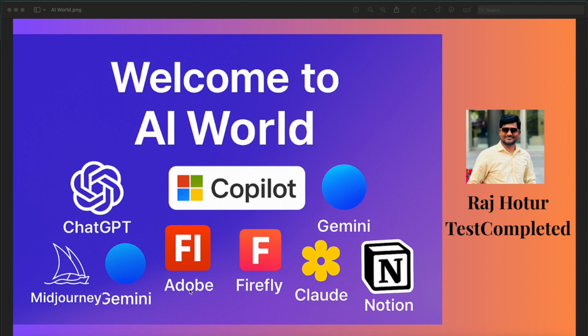There is ChatGPT, there is Microsoft Copilot, there is Google Gemini, Midjourney, Firefly. There is another tool called Claude, and there is one more tool called Perplexity. So each and every AI tool has a different purpose. Some are text based, where it's going to generate only text based information. Some are image based, some are video based, and a few are very good at generating code. And of course every day new AI tools are coming.